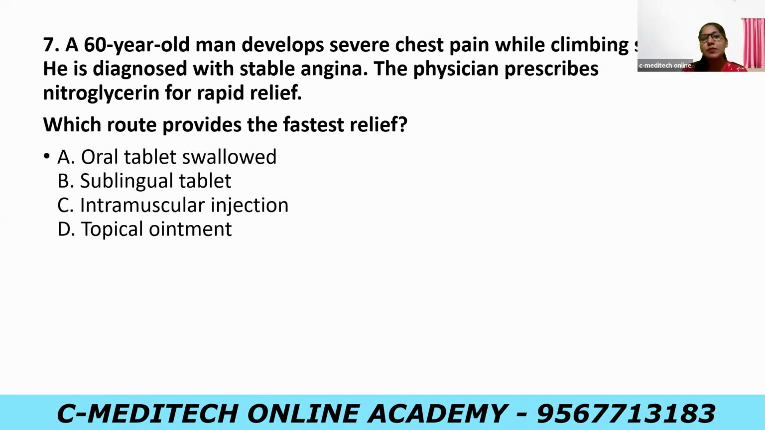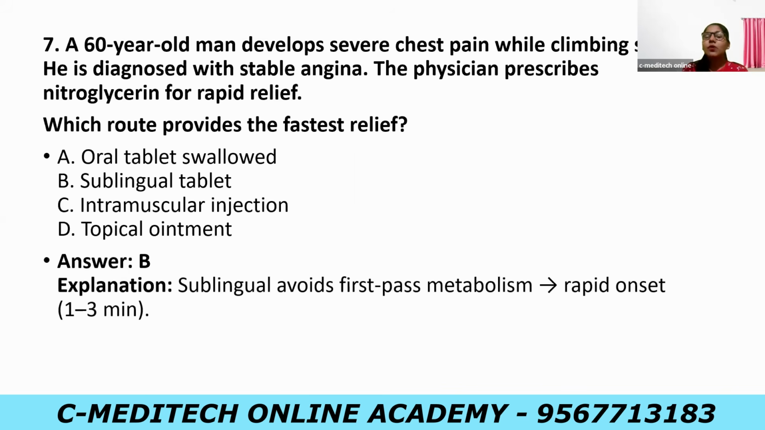Okay. So in this case, a 60-year-old man develops severe chest pain while climbing stairs, and he has been diagnosed with stable angina. The nitroglycerin has been provided to the patient for rapid relief, and through which route is he asked to take the medicine? That is the question. Nitroglycerin, when taken orally, undergoes extensive first-pass metabolism. So to avoid this, nitroglycerin is always advised to be taken through the sublingual route. It will be rapidly absorbed through the oral mucosa directly into the bloodstream and provide rapid relief. So the answer is option B, that is sublingual tablet.